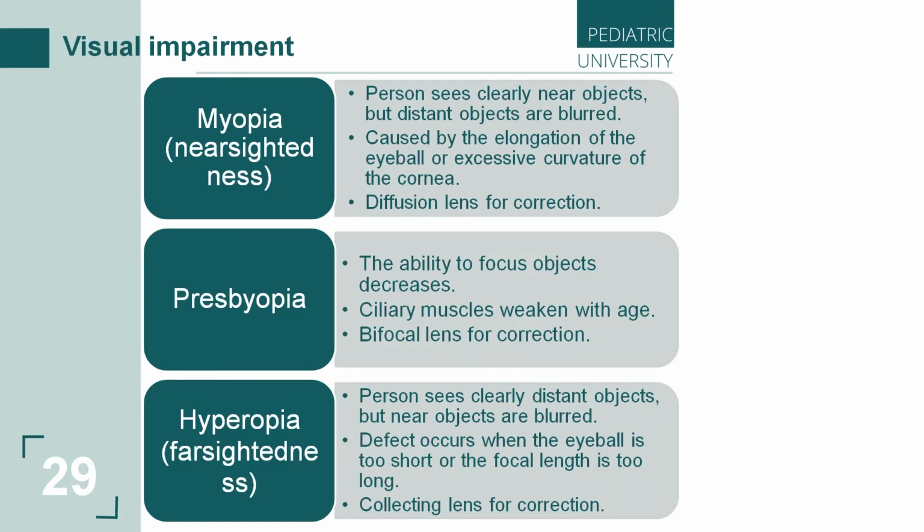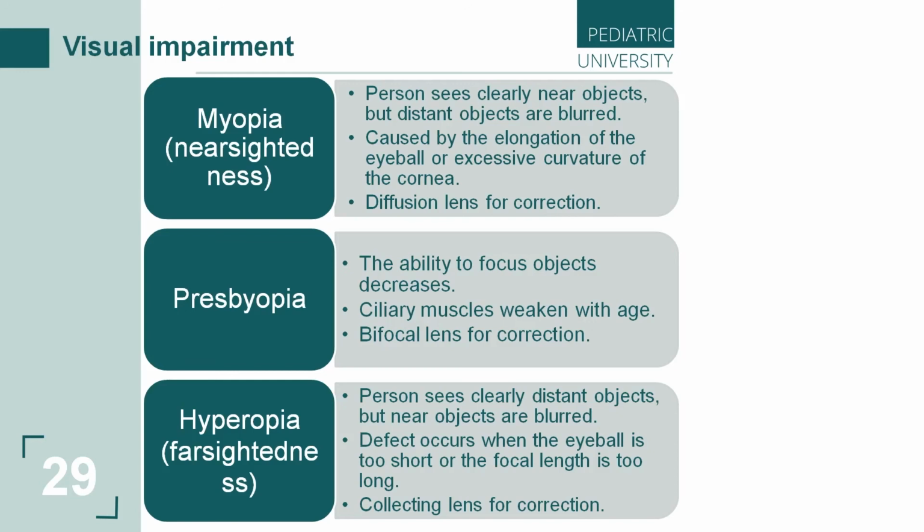It's really not comfortable for us, because we can't read the book, we can't read text, we can't use telephones, computers, and other things. It's a very bad problem. With age, the force of accommodation decreases due to the weakening of the ciliary muscles. These problems can be corrected with a bifocal lens.